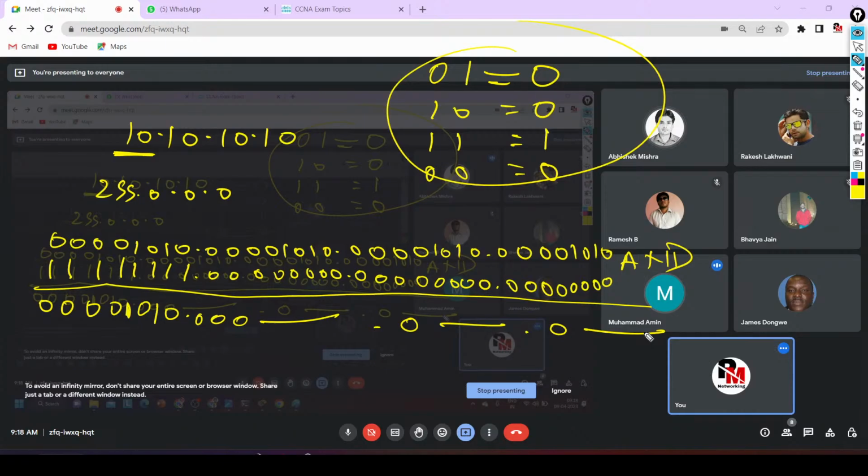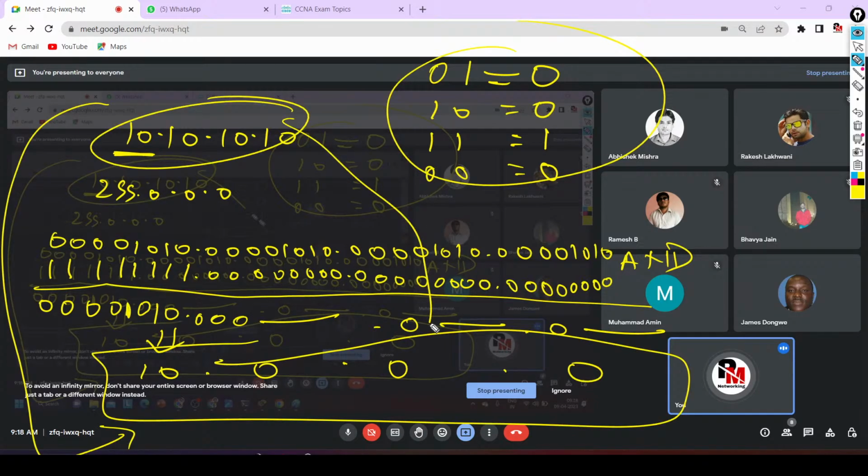Now again you will convert it into decimal. So the decimal value of this binary will be 10, and 0, 0 and 0 over here as well. So this is nothing but the network ID of this IP address. Are you getting my point, guys? That means this IP address belongs to this network. Done.